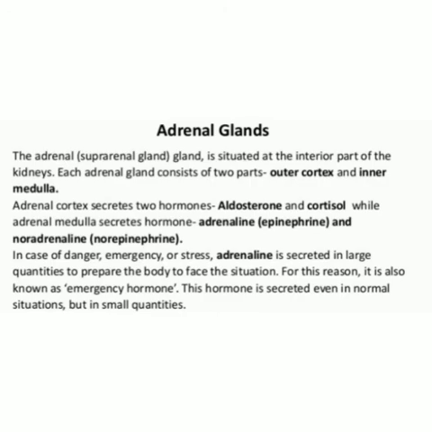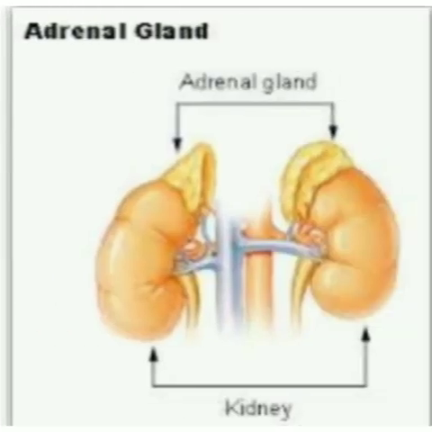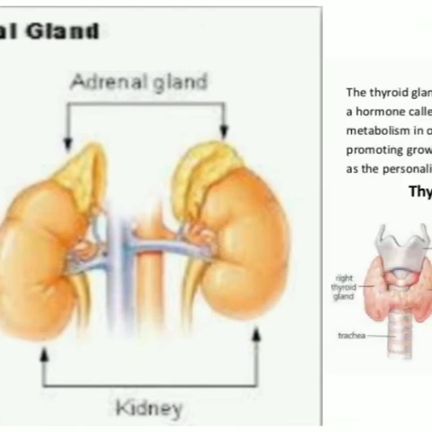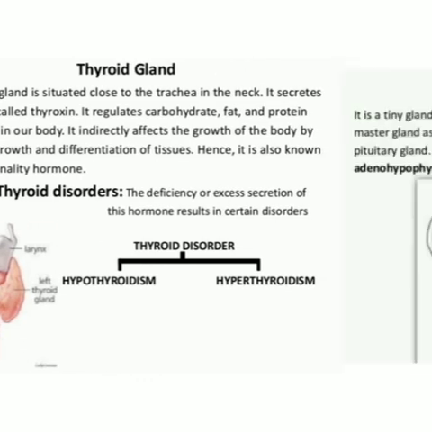Adrenal glands: the adrenal gland is situated at the top of the kidneys. Each adrenal gland consists of two parts, the outer cortex and the inner medulla. This is how the adrenal gland is situated on the kidney. Thyroid gland: the thyroid gland is situated close to the trachea in the neck. It secretes a hormone called thyroxine. It regulates carbohydrate, fat and protein metabolism in our body.